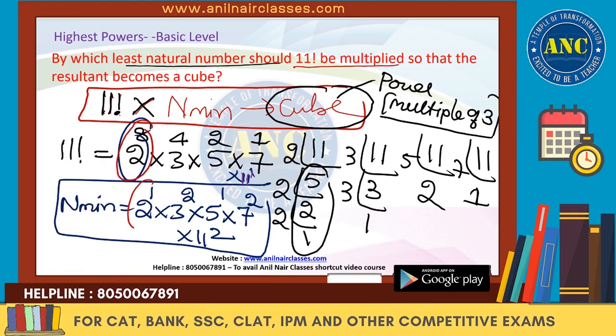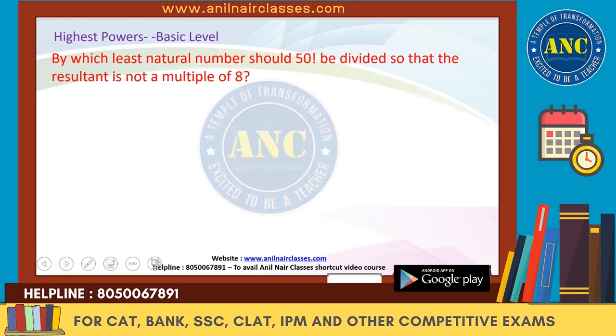2 power 8, so 1 more power of 2 should be multiplied. 2 more powers of 3 should be multiplied. 1 more power of 5 should be multiplied. 2 more powers of 7 should be multiplied. 2 more powers of 11 should be multiplied. I hope this logic is clear. Understood, right? Next question.